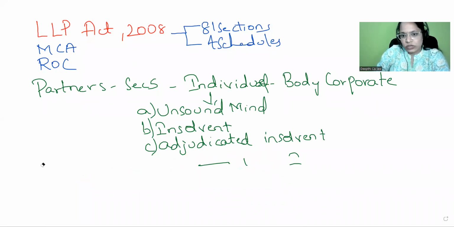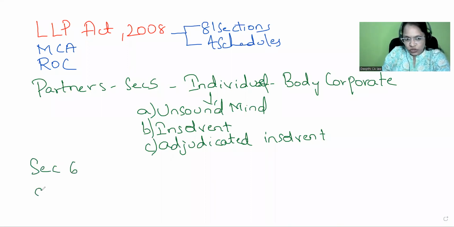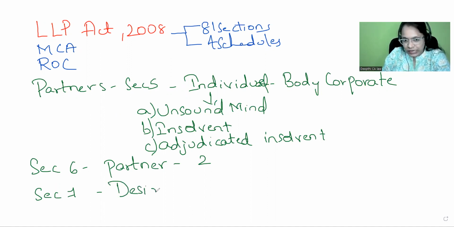So section 5, section 6, section 7. Section 6 teaches you about the partners: the minimum number we require is 2. Section 7 teaches you about the designated partners.